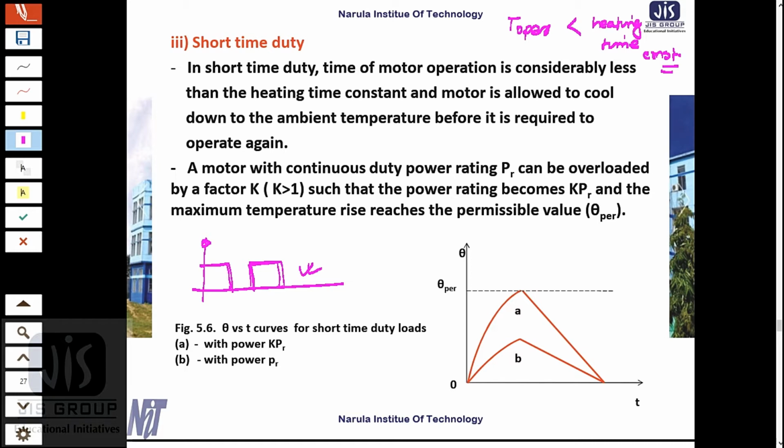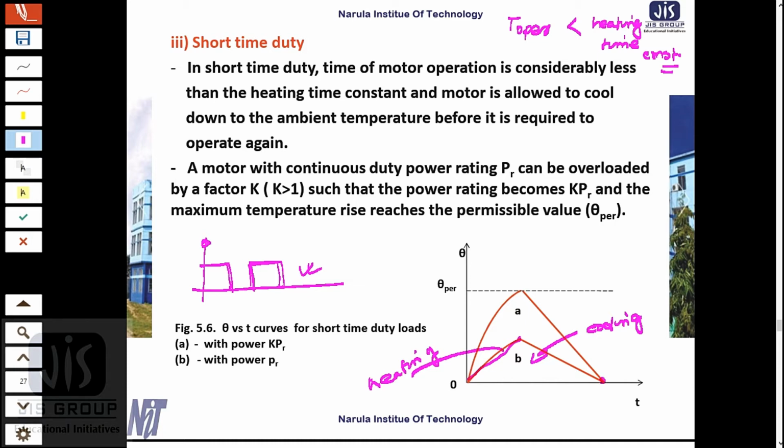That means it cools down to the ambient temperature before it operates again. So it will rise, this is the heating period, and this is the cooling period. It heats up, and as the operating time is less than the heating time constant, it cools down to ambient temperature before it operates again.